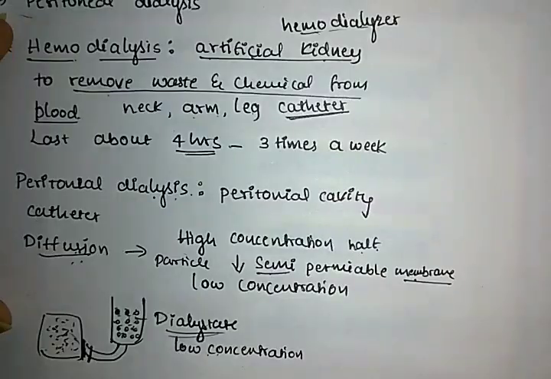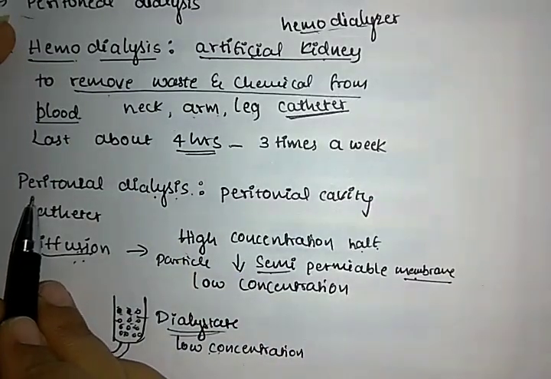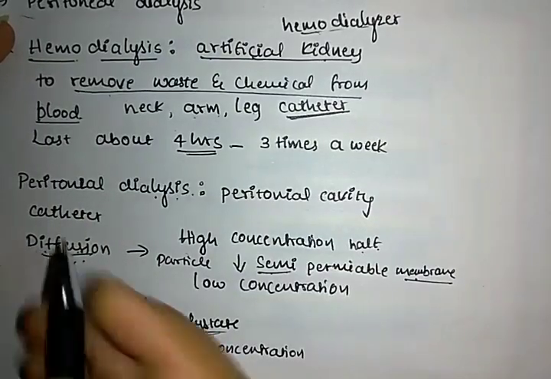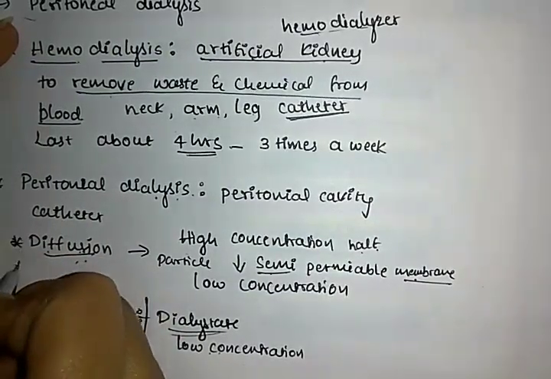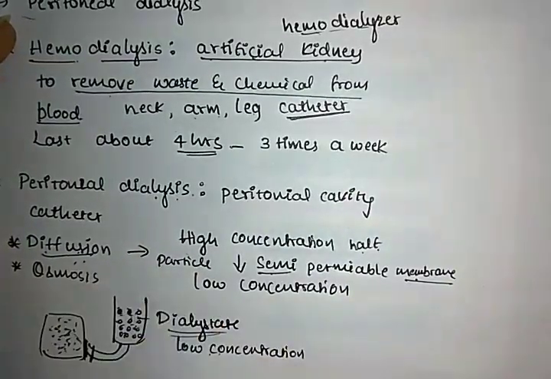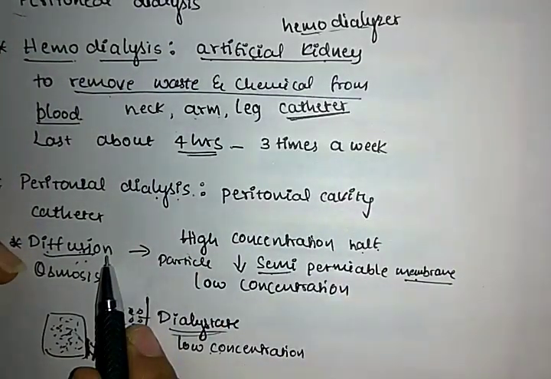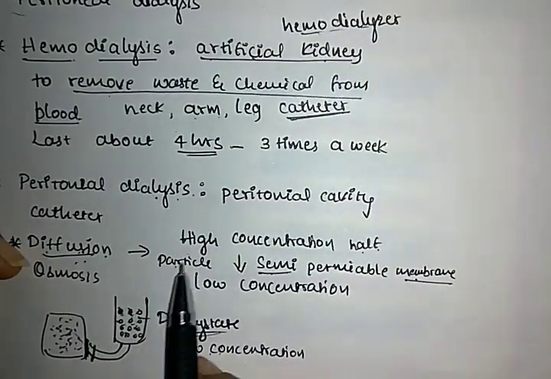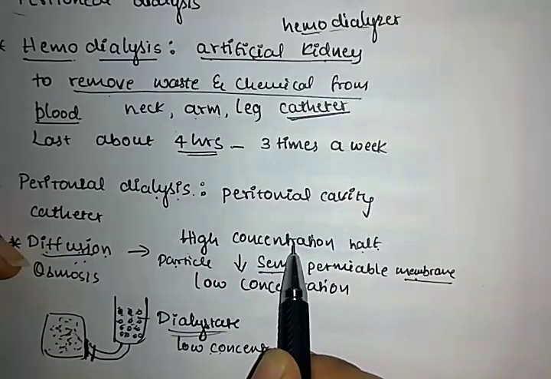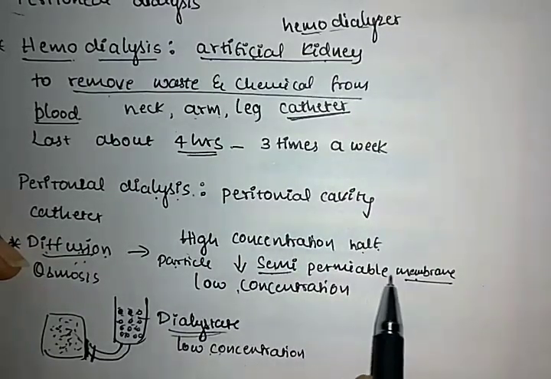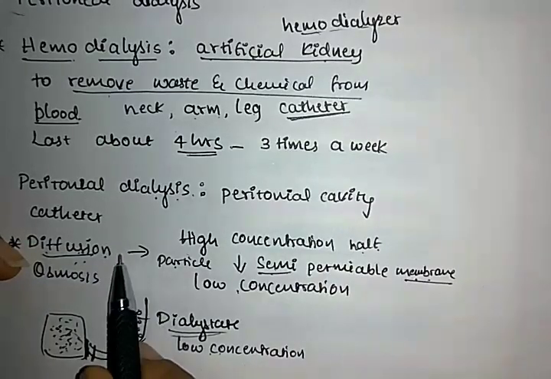dialysis. In peritoneal dialysis we have diffusion and also one more process known as osmosis. Now we know the diffusion process: the process in which the particles move from higher concentration to the lower concentration through the semi-permeable membrane is known as diffusion.